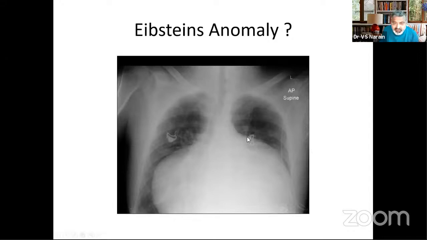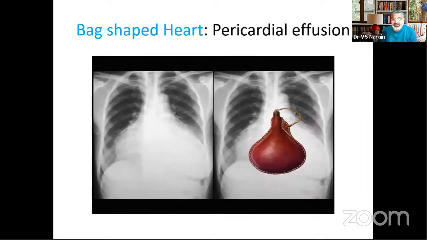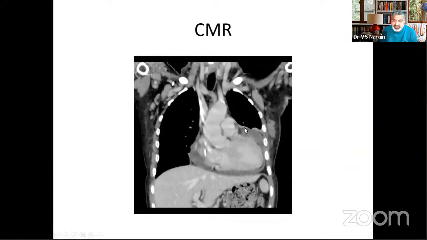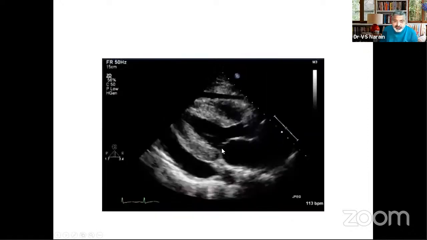Is this Ebstein's anomaly? No. This is pericardial effusion. One of the close differential diagnoses. If there is no cyanosis, of course, this is not Ebstein's. And this is an adult, so this is not Ebstein's. This is a bag-shaped pericardial effusion. And this is what you get on this X-ray. You have this heart shadow and you have pericardial effusion.